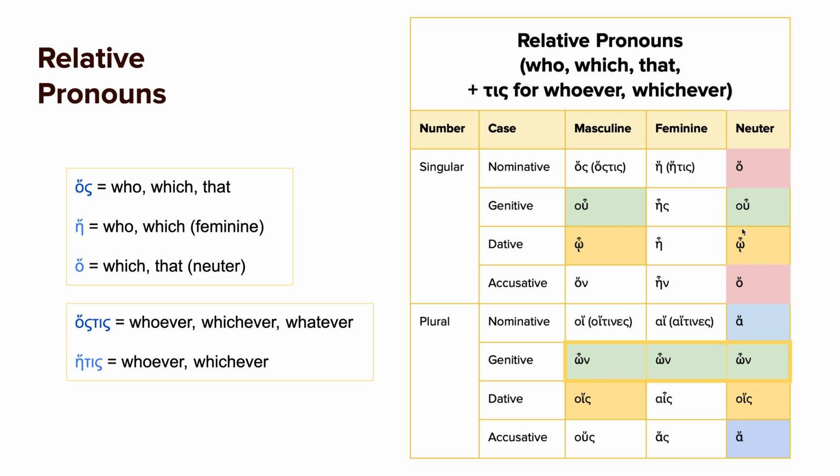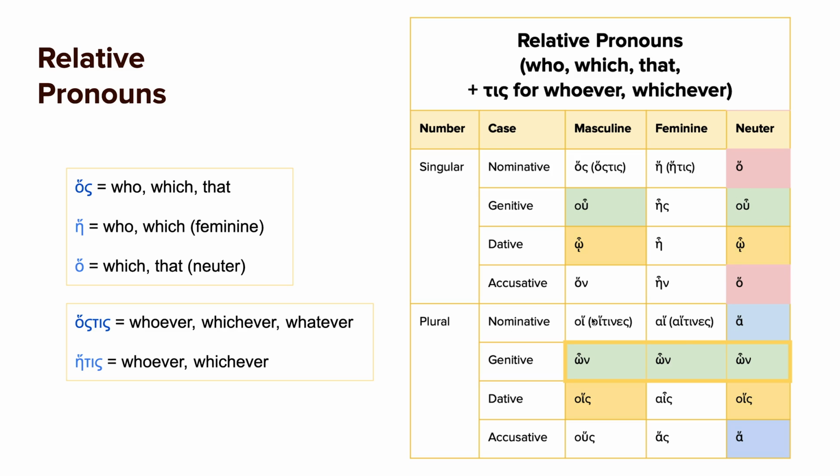And remember that we talked about how this is very similar to the definite article, except you don't have that tau. So you have ho as the masculine article, but then it goes to tou, that's tau, omicron, upsilon. So tou, to, ton. So you can tell the difference between the definite article, the, and this relative pronoun because it doesn't have that tau. Same with te, tes, te, and ten. You don't have, well, this should have an iota subscript here. I just noticed an error. It removes the tau, and also the neuter article has a tau: ta, tou, to, ta. So you can tell the difference in that way.